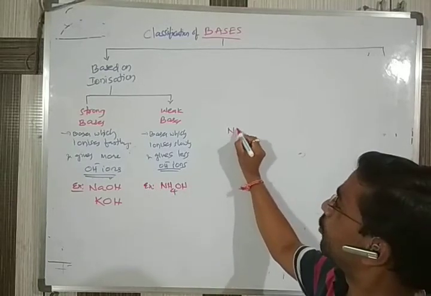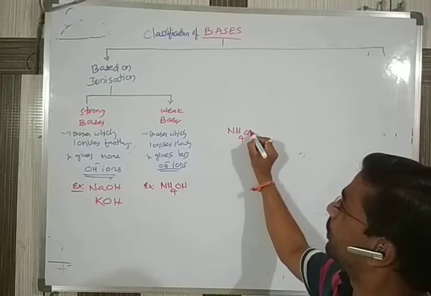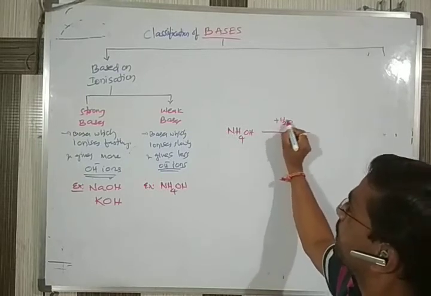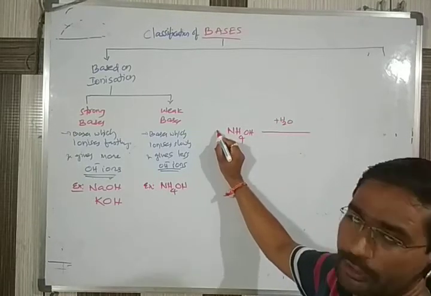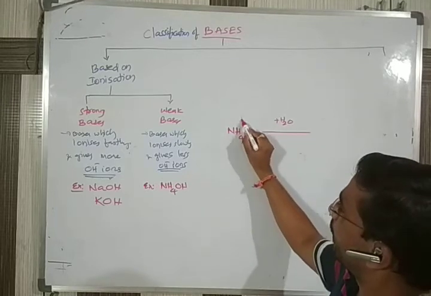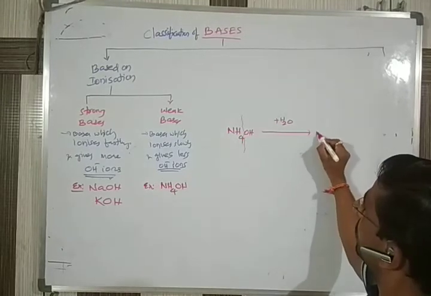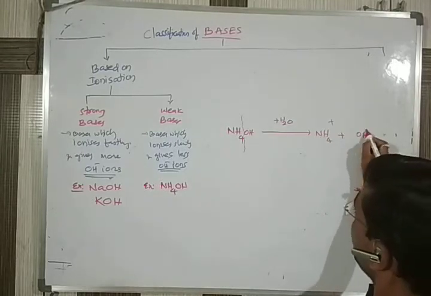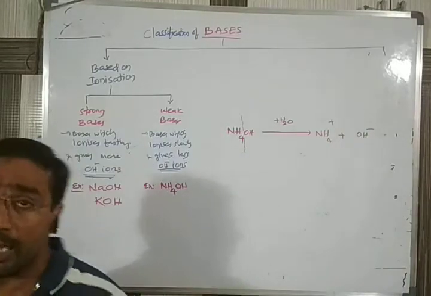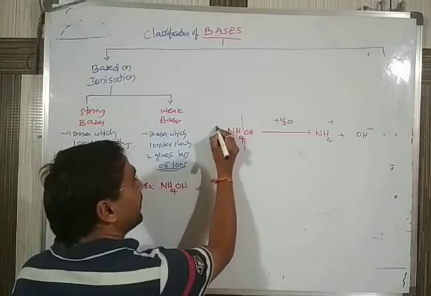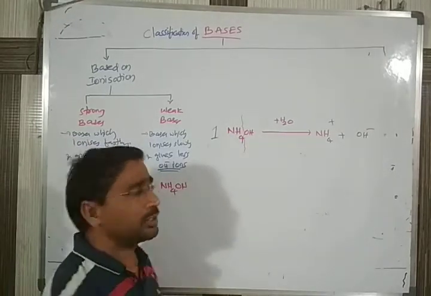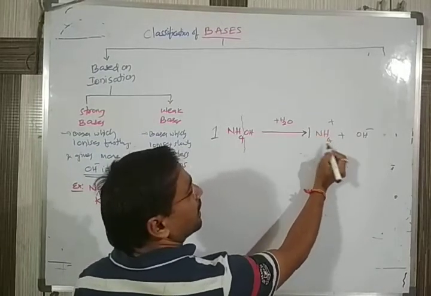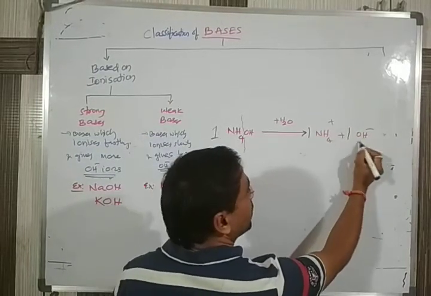Suppose you take ammonium hydroxide, NH4OH, and add water to it. How many did I take? One molecule. If you add water, the NH4OH divides to give rise to NH4+ and OH-. So if I took one molecule of NH4OH, you get one NH4+ and one OH-.